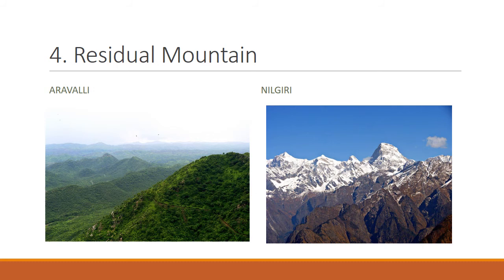Aravali, the mountain range which we find in Rajasthan, the Aravali ranges, then Nilgiri. Nilgiri, where we have Ooty and all, like in Karnataka, the Nilgiri range. Then Parasnath, Rajmahal, and Eastern Ghat are the examples of residual mountain.